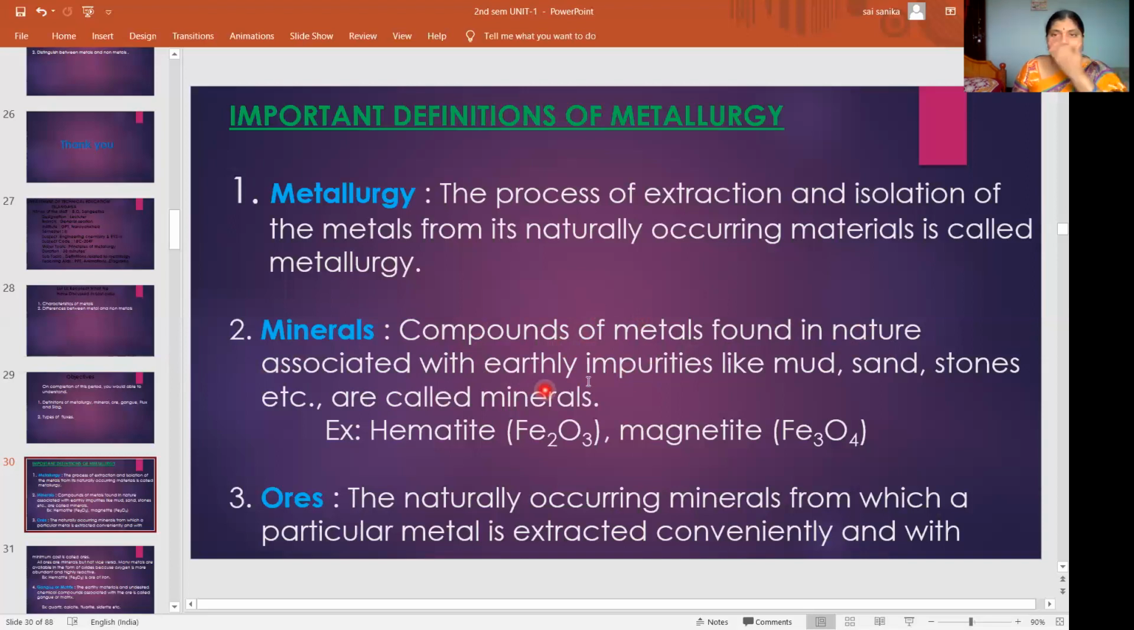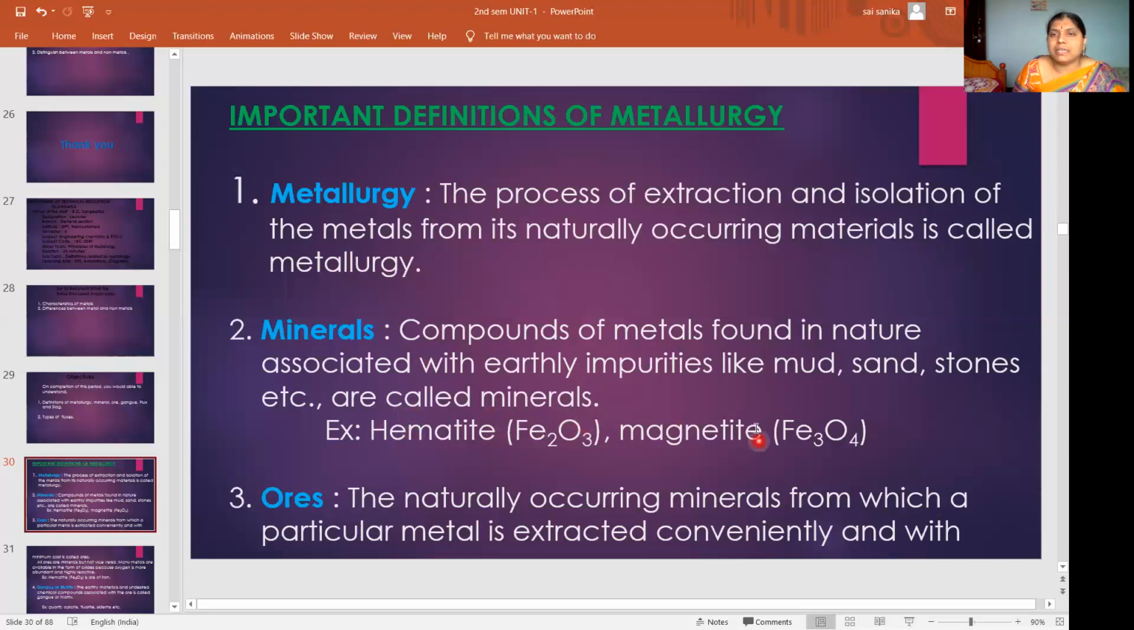Those earthy impurities are nothing but mud, sand, or stones. The whole thing is called a mineral. So metals exist in compound form, and that compound form is associated with some impurities. Those are called minerals. For example, iron is a metal. How does it exist in nature in the earth crust? As iron oxide, that is hematite. Iron oxide is called hematite.